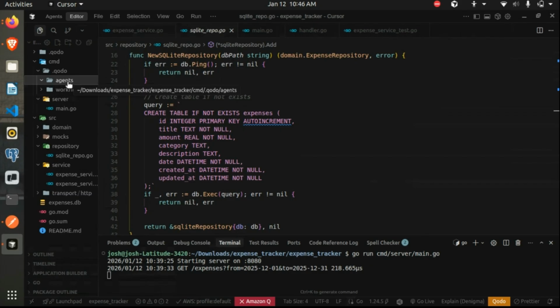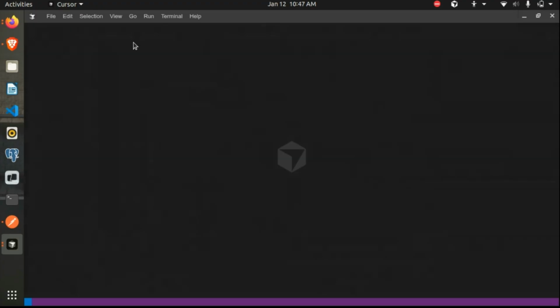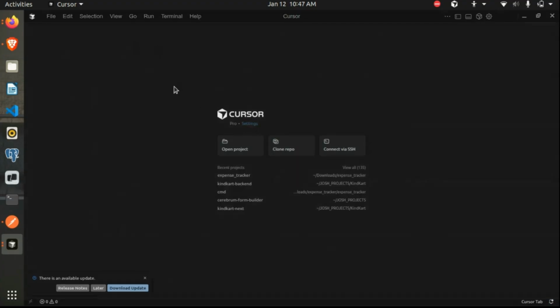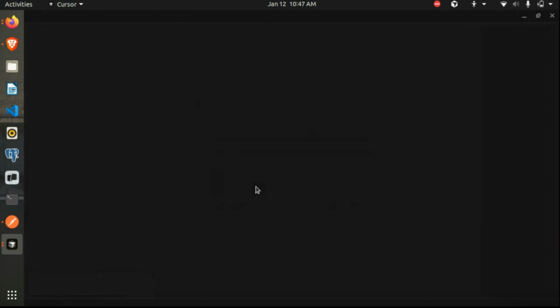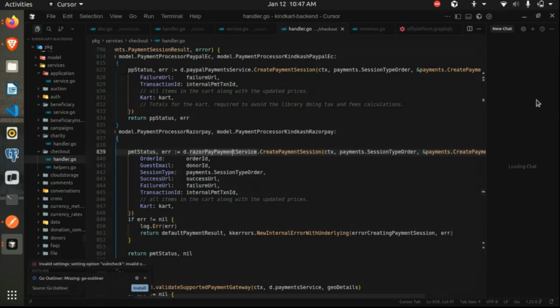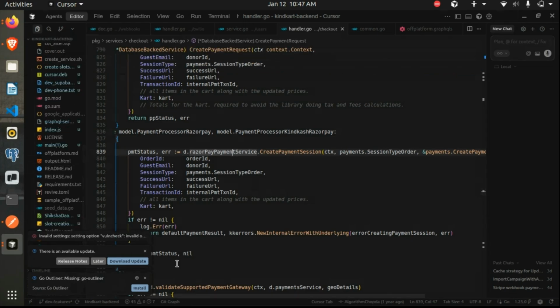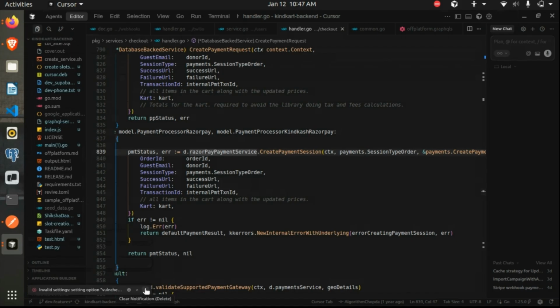One other thing, if you are using Cursor or any other IDE, let me show you. Basically we have an agents.md file which you can declare for any of your code, be it front end or back end. Let me show you an example. Before you run any Cursor command, it will refer to that file, where you can mention any instructions you want for each prompt you run. It will refer to that file and, in context with that file, run your prompt.